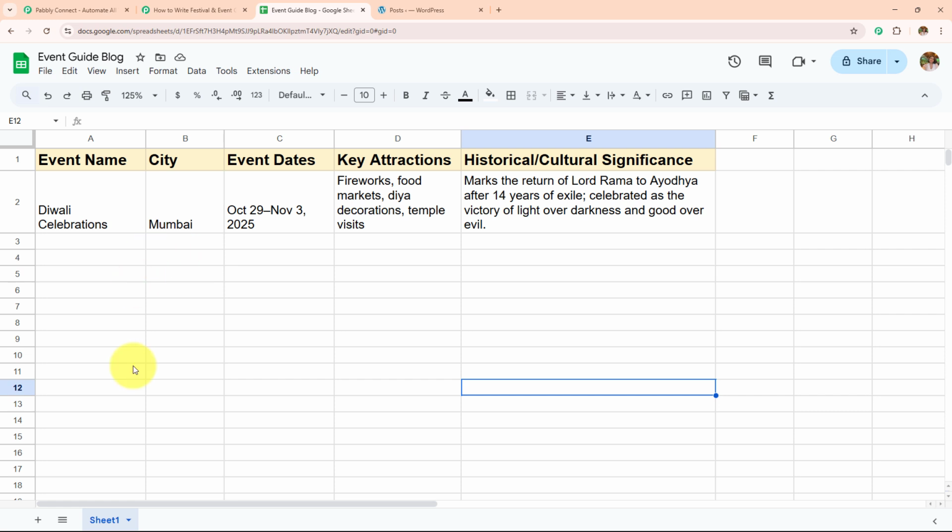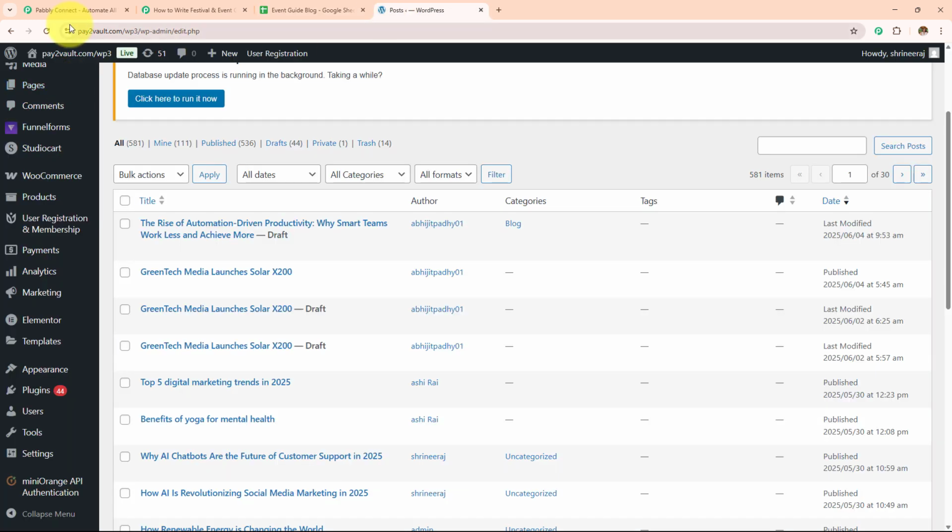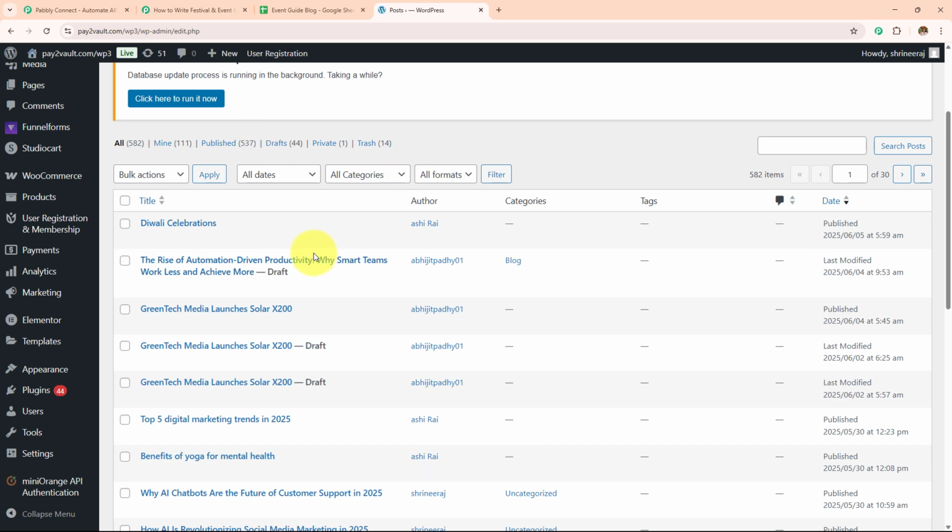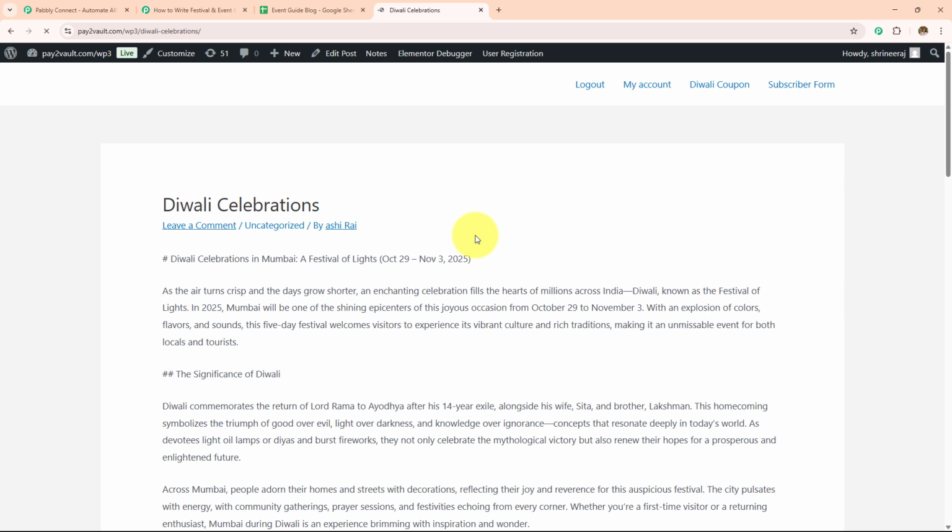So here I am going to open my WordPress and refresh this page once, and you will see a post will be automatically created on my WordPress. Let's refresh this once again. And here we can see that this Diwali celebration post has been created. If I click on view, let's open this and check what post has been created.